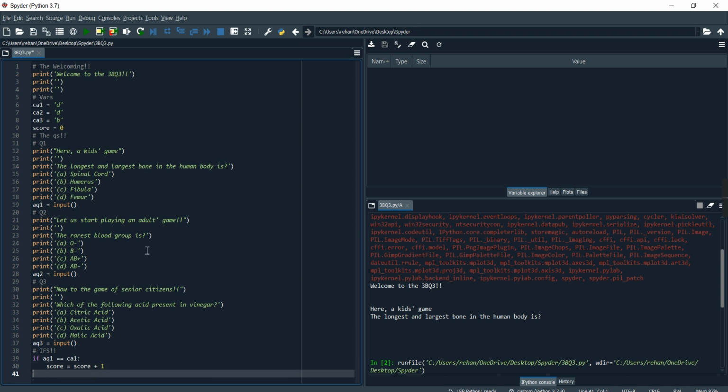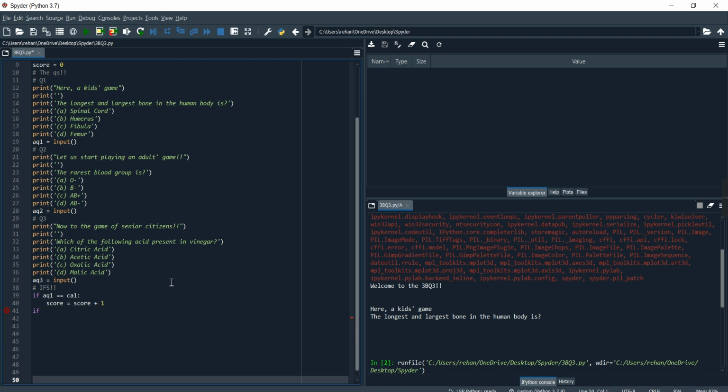Okay, let's write if. I'm gonna make a lot of enters so that it's easier to see, because we have to see this on the edge of the screen. If AQ2 equal to K2, then score is gonna be equal to score plus 1, and we need not code else after the if, because if it's not equal, then it would remain 0 and it would not add plus 1, so there is no sense of doing so.